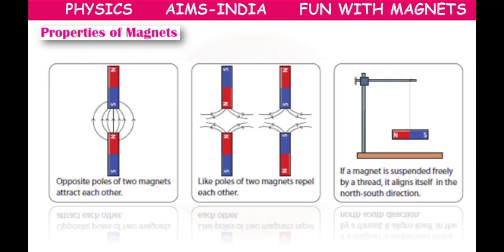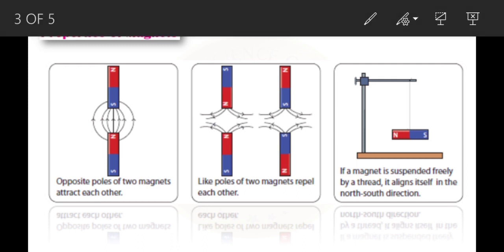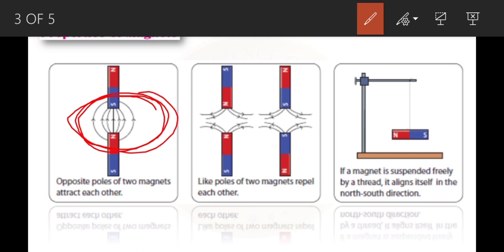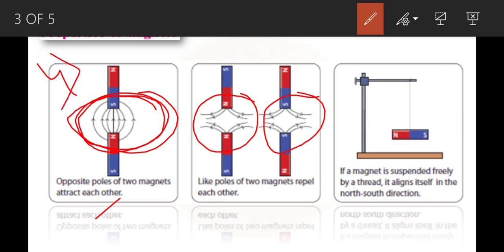Next, the opposite poles will attract. Here this south pole and north pole will attract each other. Opposite poles behave like friends. Like poles, north and north or south and south, will repel each other. So they behave like enemies. The fourth property is unlike poles will attract. Fifth property, like poles will repel.